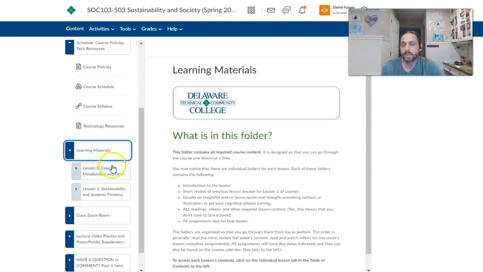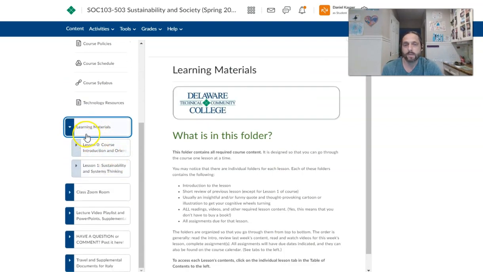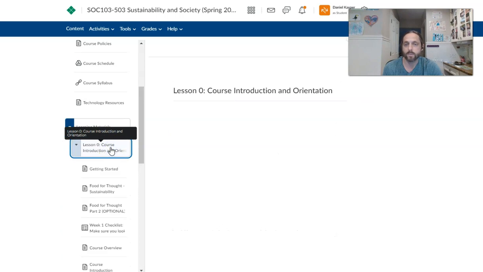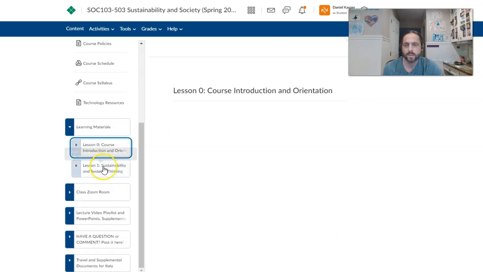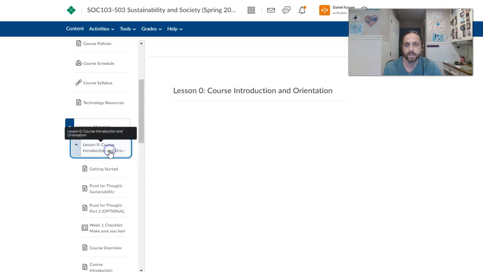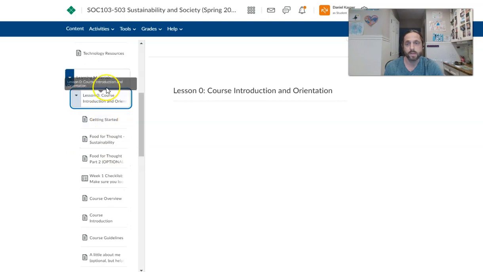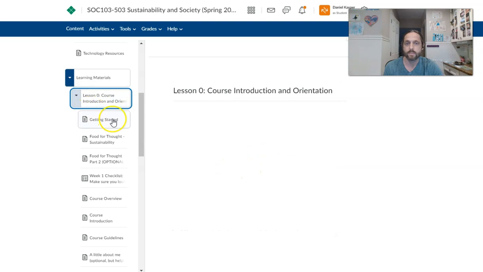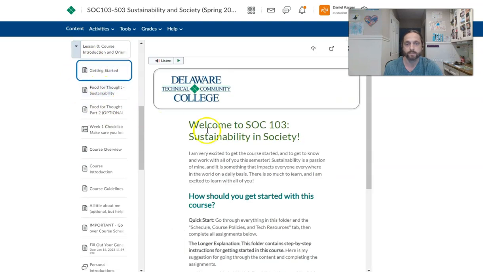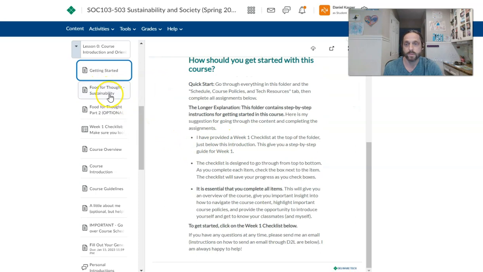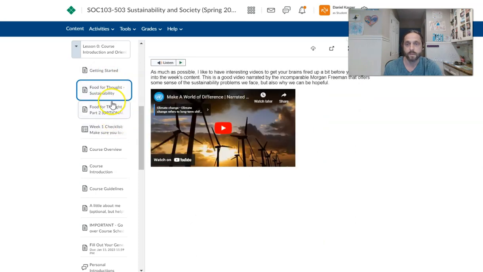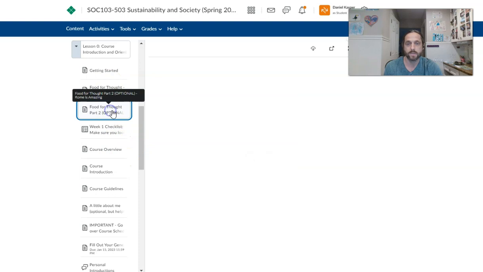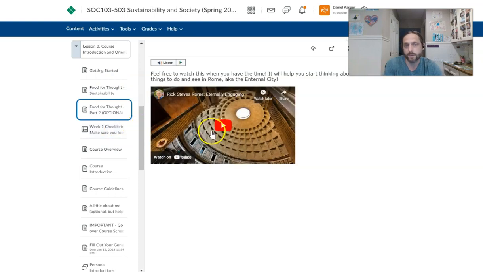Most of the time you'll spend the semester in the Learning Materials tab here on the left. This is broken down by week. This is our first week, this is our second week, and I will populate this as the semester progresses. It's pretty straightforward. You just go from top to bottom. I mean, it's that simple. There are videos embedded, sometimes readings, and sometimes it's fun stuff like Italian travel. I try to throw that in there if I can.